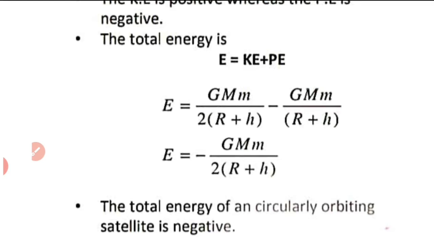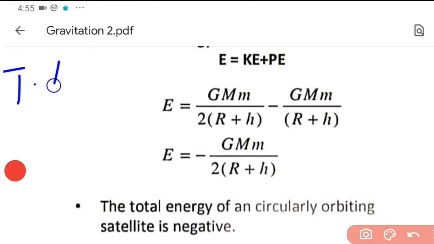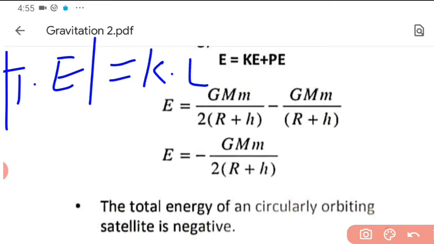Kinetic energy will never be negative, because moving objects have kinetic energy which has to be positive. So if you know the total energy, the magnitude of total energy will be equal to kinetic energy. That is one point to note.